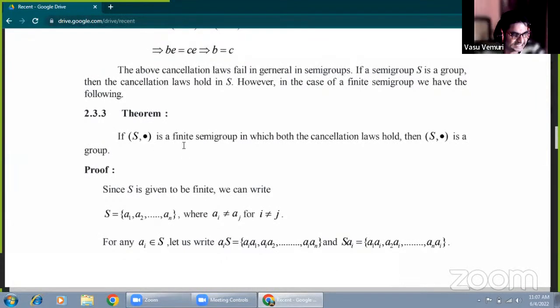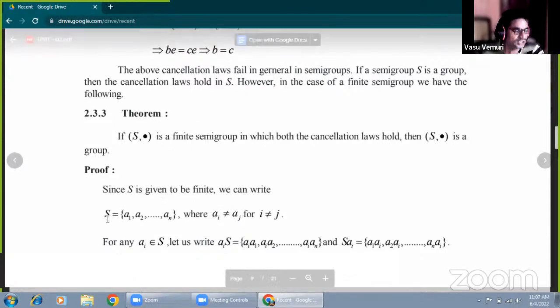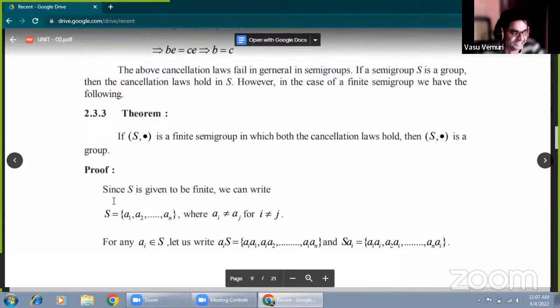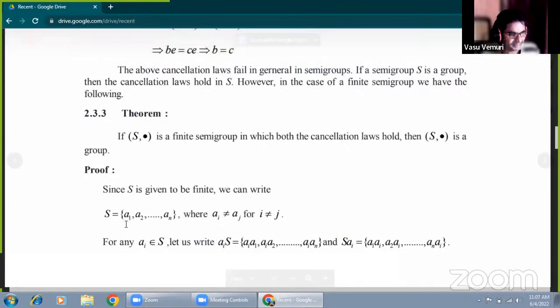First of all, S under multiplication is given to be a finite semigroup. Finite means the set must have finitely many elements. Suppose it consists of n elements. Write the finite set S as the set of elements A1, A2 and so on, up to AN.